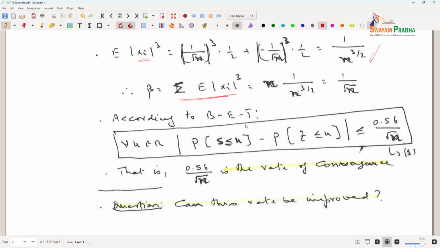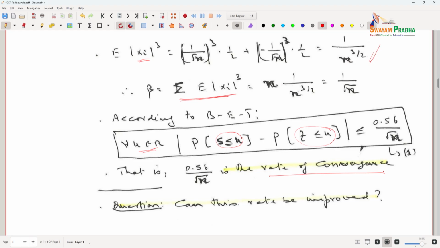That means for all u belonging to R, the absolute value of the difference between the sampling event and the limiting event is less than or equal to 0.56 divided by square root of n. That is the rate of convergence, and that rate is very low.